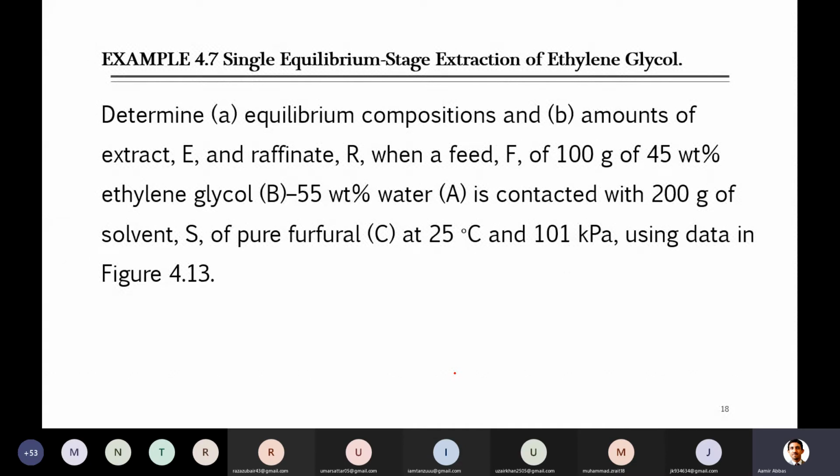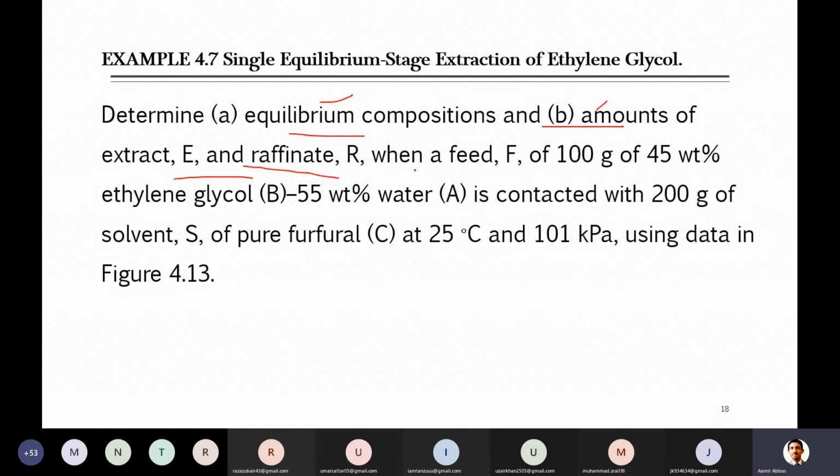Determine the equilibrium composition. For example, first of all, we have to find the equilibrium compositions and the amounts of extract and raffinate. What does this mean? It means when extract and raffinate are in equilibrium, you have to find their composition, as well as their amounts. In the last example, we just found the composition, but this question is of a different nature, so here you will also need to find the amounts.